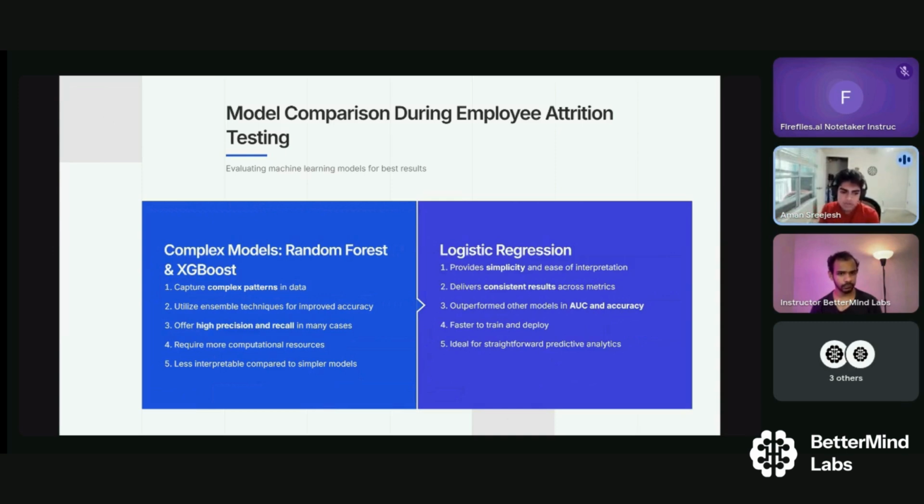In terms of random forest and XGBoost, these were decent models, but I found out that there was often a lot of inconsistency with these, and it also was lagging behind logistic regression in terms of the AUC and the accuracy. So ultimately, because it was faster and more accurate, and overall just simpler for me to deploy onto my Streamlit app, I decided to use logistic regression.